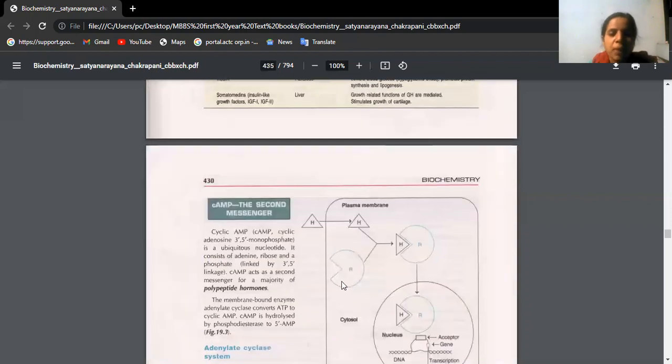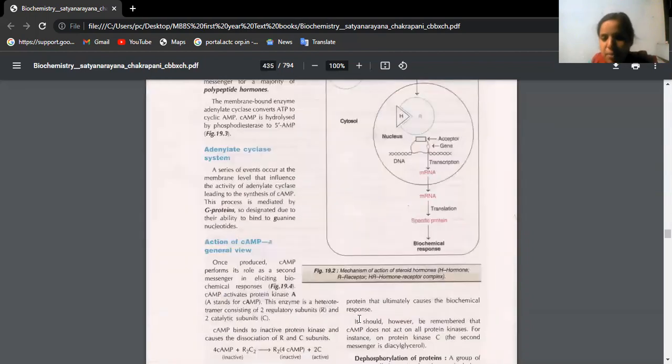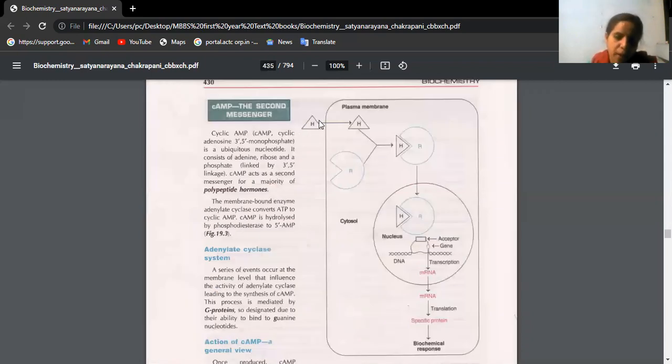This one is better. See, this is the mechanism of action of steroid hormones. These are group 1 hormones, beta. So how is it working? See, suppose group 1 hormones are released into the blood circulation, this is the cell. So the hormonal receptors may be present either on the cell membrane, nothing but the plasma membrane, or the receptors may be present in the cytoplasm. So if they are present in the cytoplasm, they form a hormone receptor complex. This hormone receptor complex goes inside the nucleus.